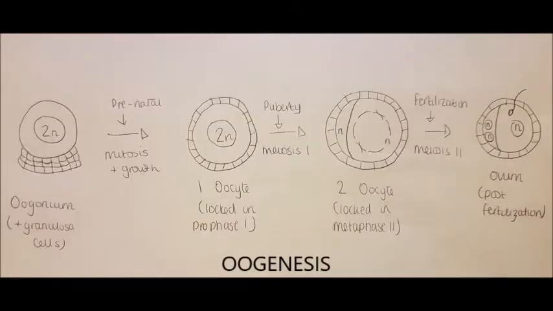In females, it is known as oogenesis and produces ova, otherwise known as eggs. Oogenesis describes the production of female gametes known as ova in the ovaries. A large number of primordial cells are formed by mitosis during fetal development. Until these cells are large enough to undergo meiosis, they undergo cell growth and are known as primary oocytes. The primary oocytes then begin meiosis, but are arrested in prophase I, where granulosa cells surround them to form a follicle. The primary oocytes will stay in this phase until puberty occurs, when a female begins her menstrual cycle.